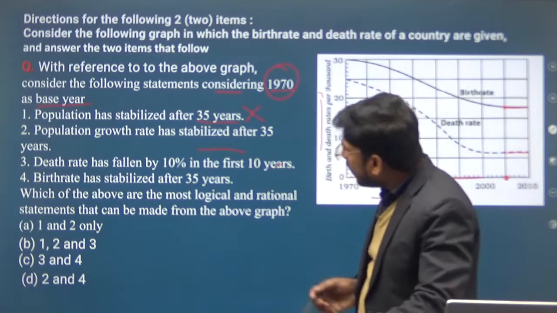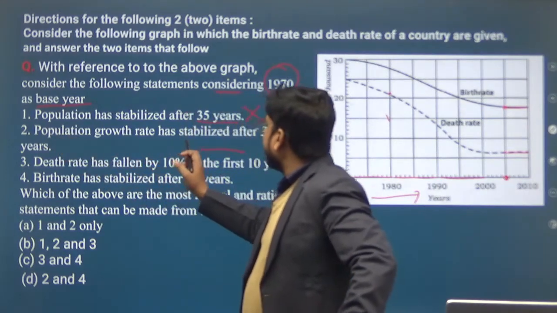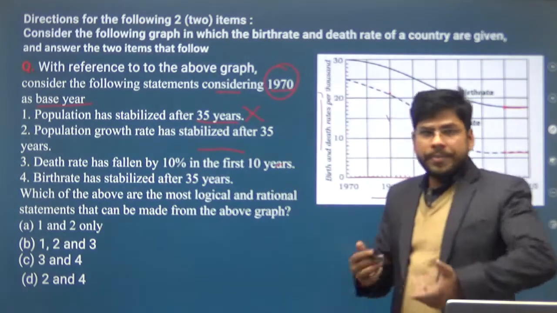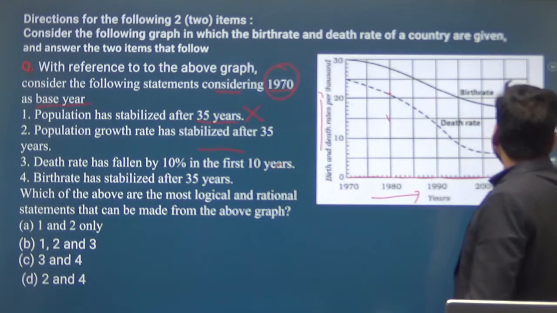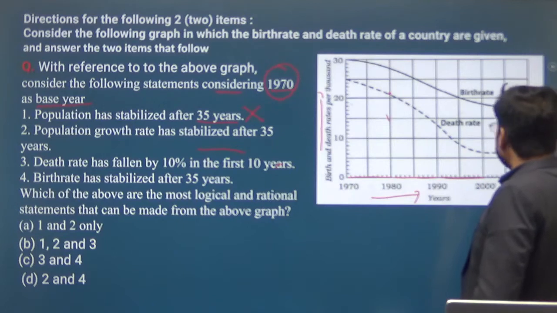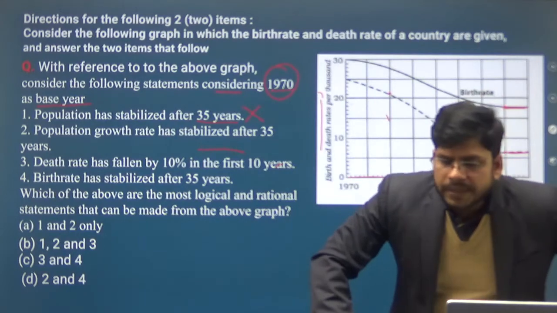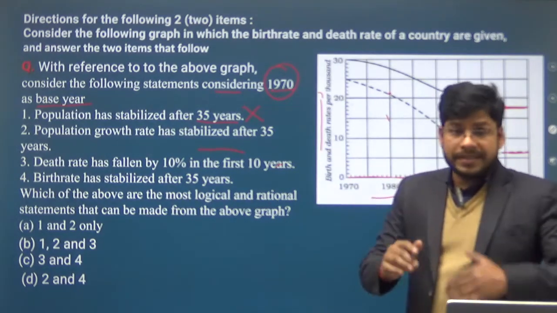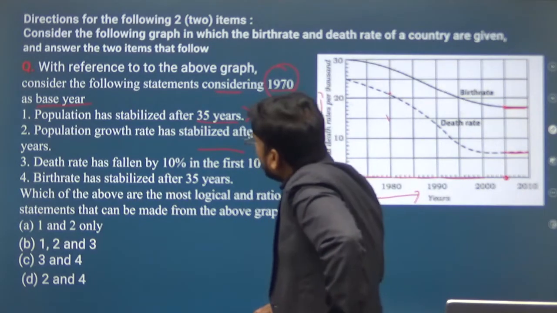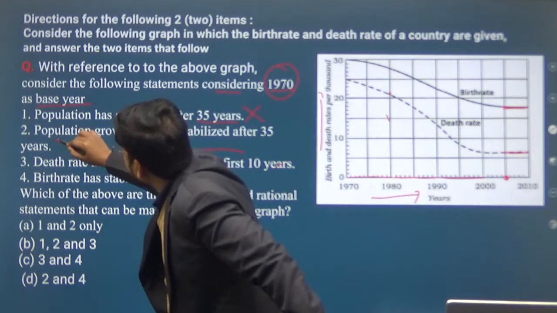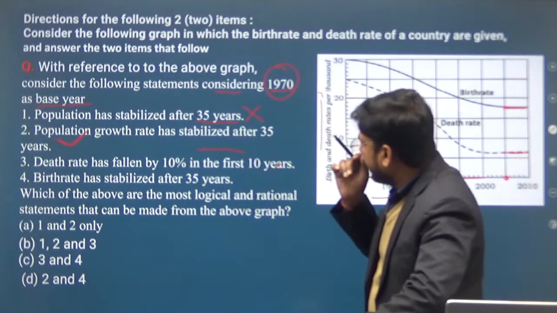Now the second point: population growth rate has stabilized after 35 years. Obviously this statement is correct based on the given graph. After 35 years, this shows a straight line, this also shows a straight line. So on the basis of this, we can infer that the population growth has stabilized. This is the correct statement. Okay, so the first is wrong.